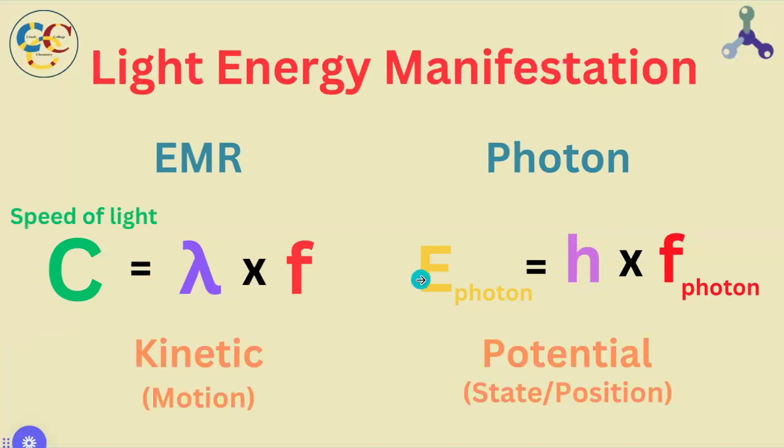I mentioned earlier that any type of energy can be broken down into a combination of kinetic and potential energy. The waveform of light carries energy associated with its motion through space. c is travel speed after all. As EMR waves propagate, they transfer energy from one location to another. The photon manifests potential energy, because when a particle of light interacts with matter, it can transfer its energy, leading to changes in the energy state of that matter, such as exciting electrons to higher energy levels. It's a measure of how much change it has the potential of inducing in other matter it interacts with.